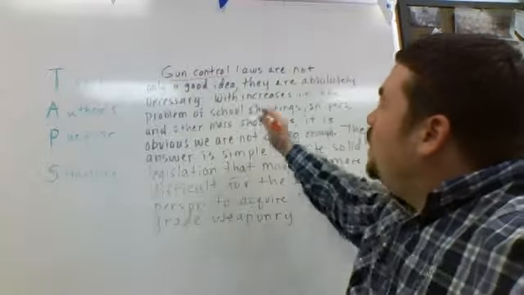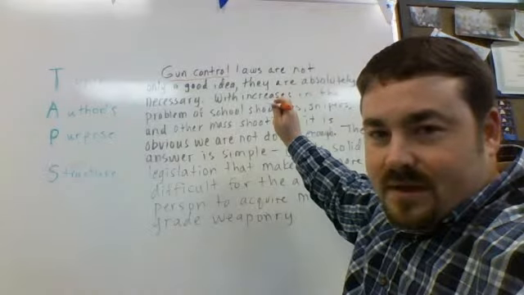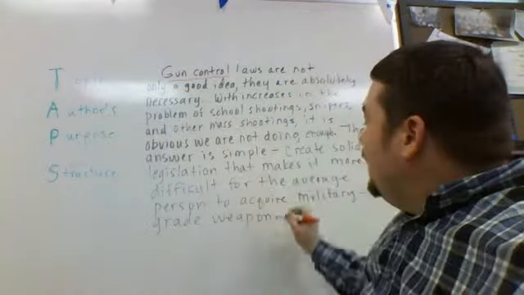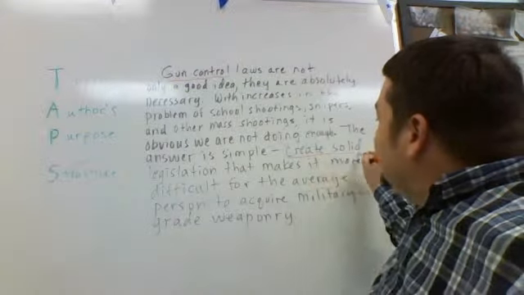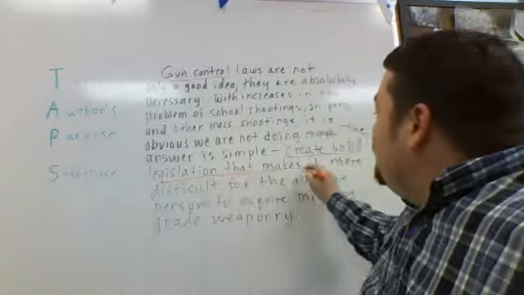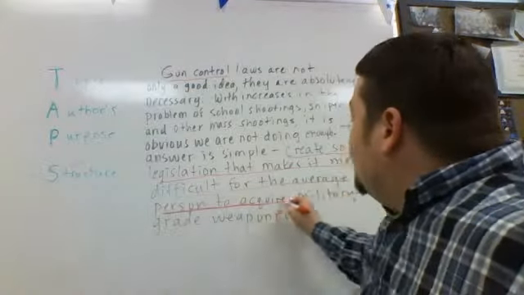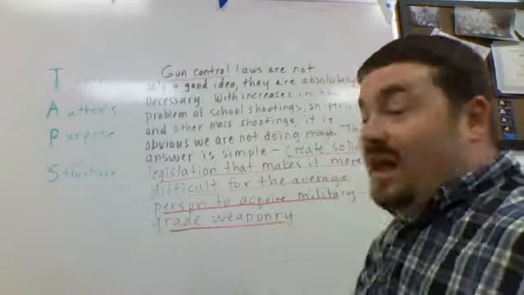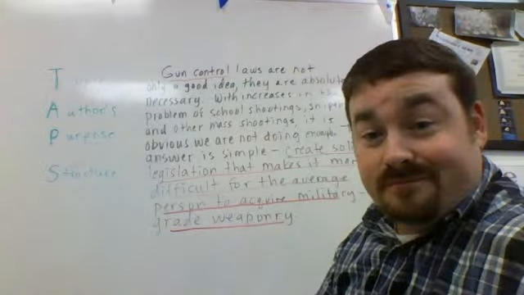But we know that they're trying to convince us of something here. That is the key. They're trying to convince us to do something. And it says create solid legislation that makes it more difficult for the average person to acquire military-grade weaponry. That is a demand. And that's how we know it's persuasive.